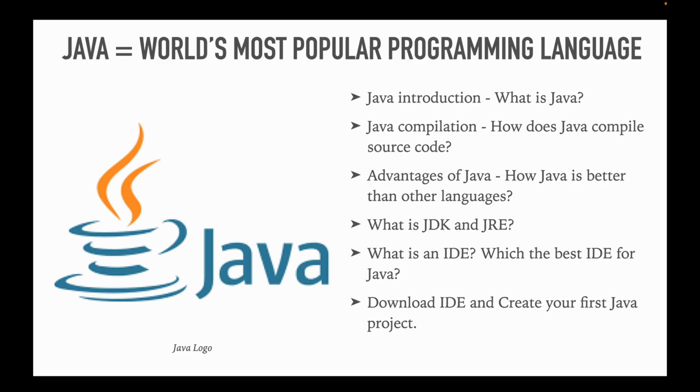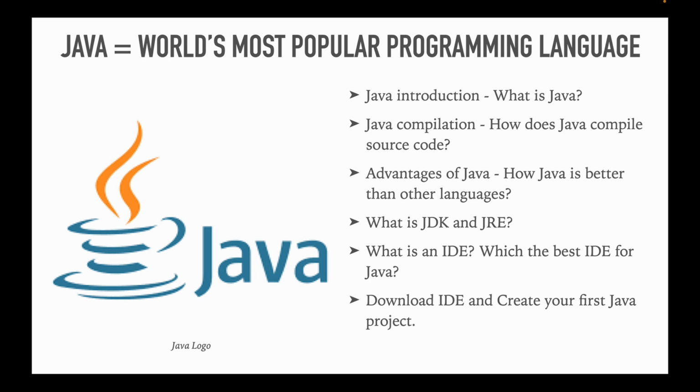We are starting a new series on Java. So we learn what is Java and why is Java so important. And yeah, let's start. The source code. Advantages of Java. How Java is better than other programming languages. What is JDK and JRE? What is an IDE and which is the best IDE for Java? And finally, how to download IDE and create your first Java project.